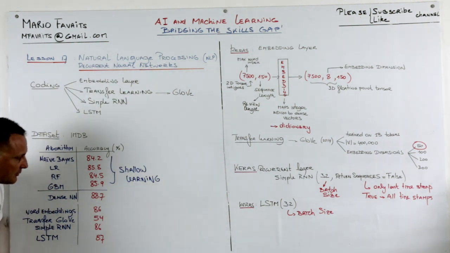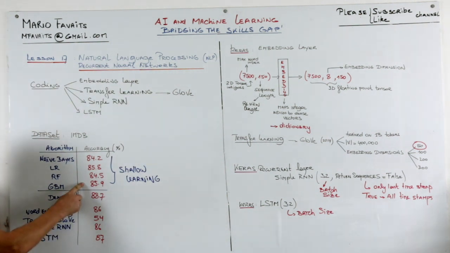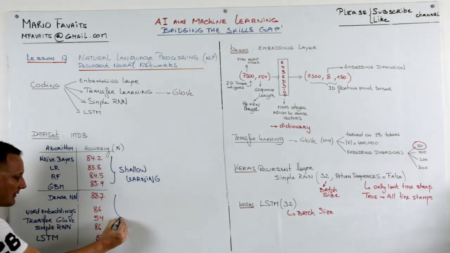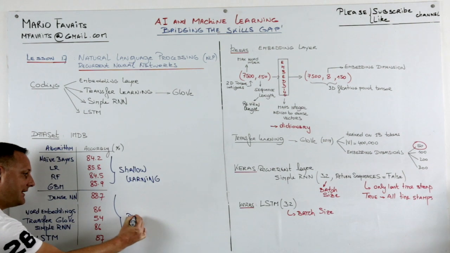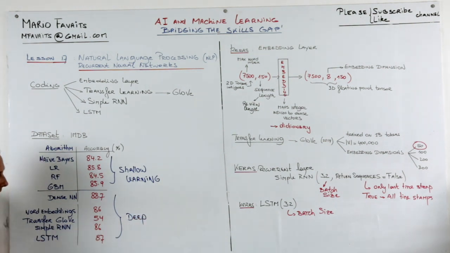Alright, here are the results. These were the results from shallow learning, between 84.2 and 85.9. And this is for deep learning. Okay? You see, except for the GloVe pre-trained model, which only gives you 54%, the others are slightly better compared